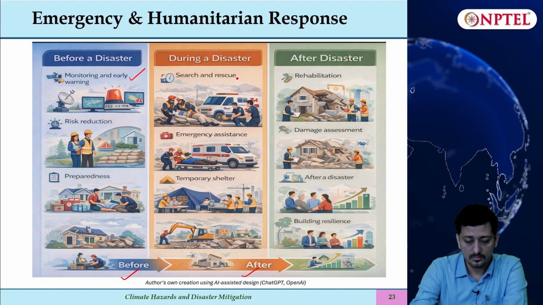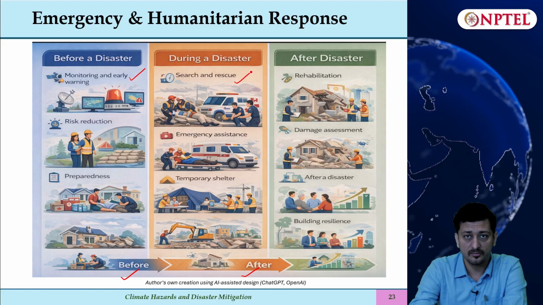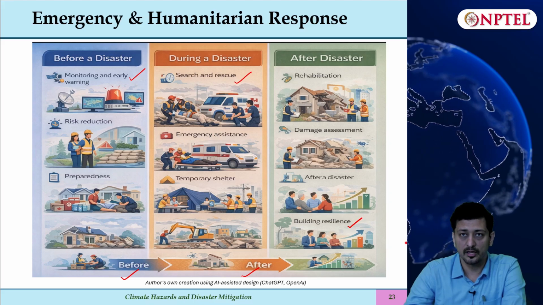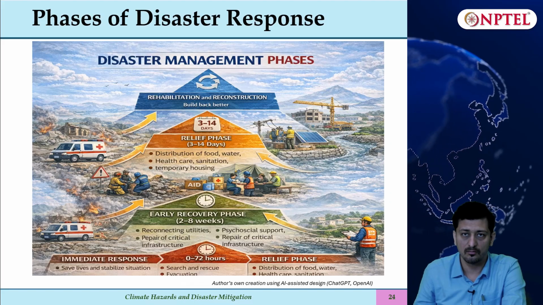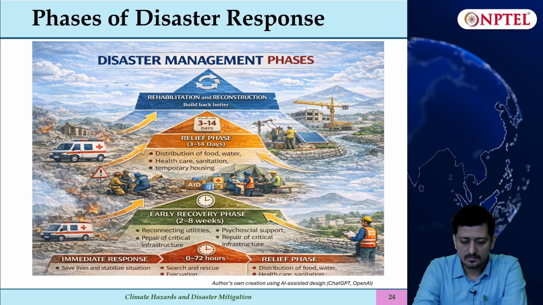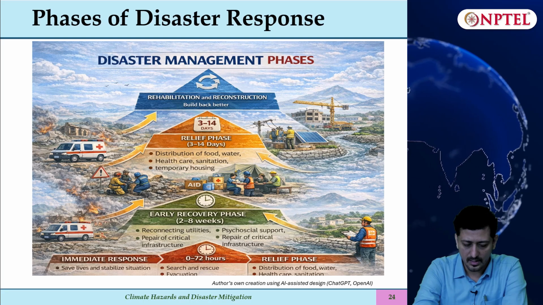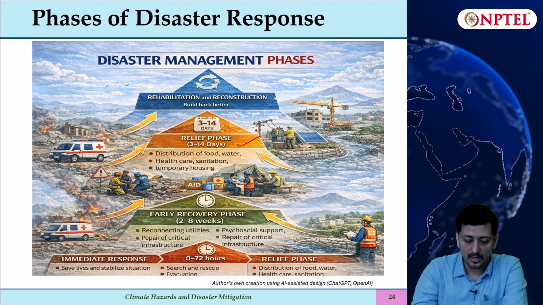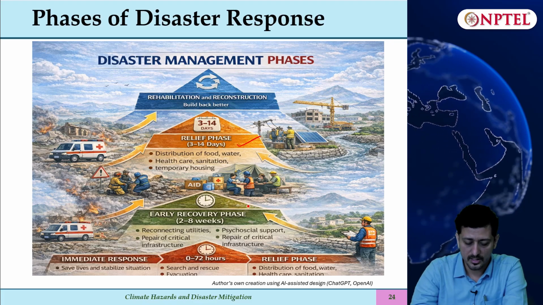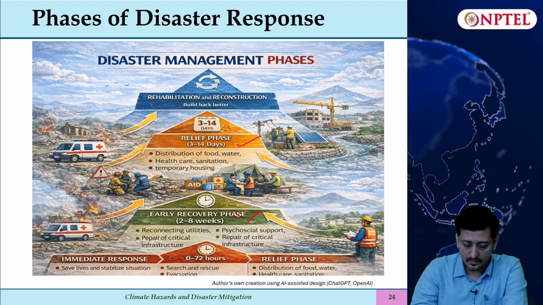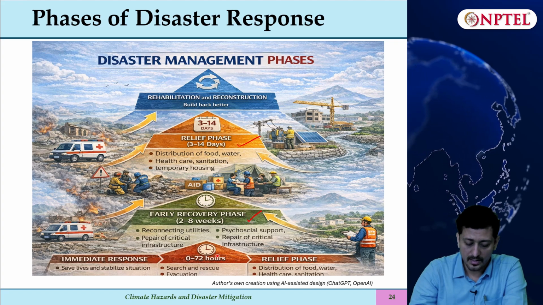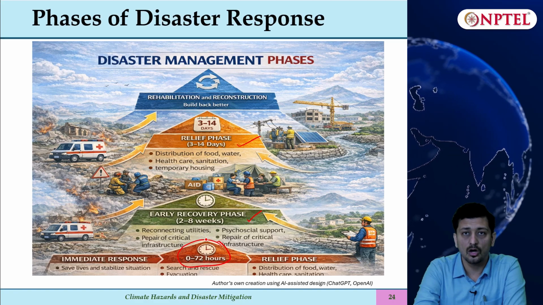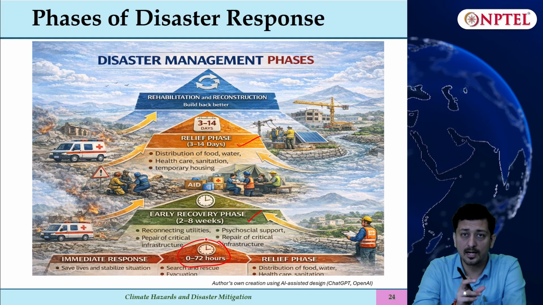If we make our search and rescue operation faster, we could save more lives, and we build a resilient community, so in future the disaster risk can be averted. So in the disaster management phases, the relief phase is very early, 3 to 14 days, where we provide relief and rescue operations. Then the early recovery phase is 2 to 8 weeks, but there is an immediate phase, 0 to 72 hours, where we should focus on search and rescue operation, because that is a critical time.